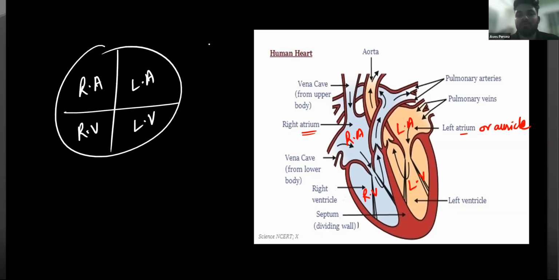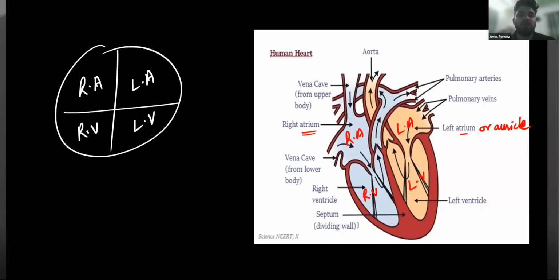You need to keep in mind that if you are seeing something on the screen, it is on the right-hand side of yours and on the left-hand side of yours. If you see this one on the screen, you will see that this is on the right-hand side, but actually we are not seeing the heart, the heart in human beings is in you.